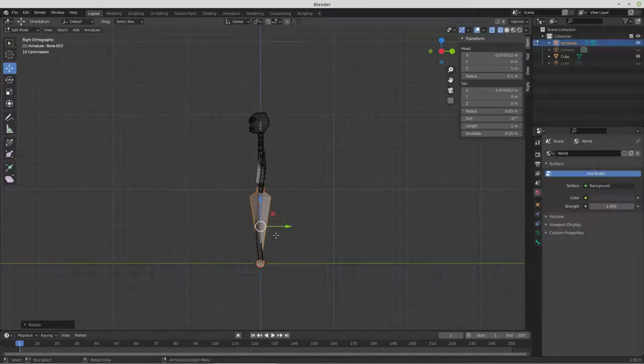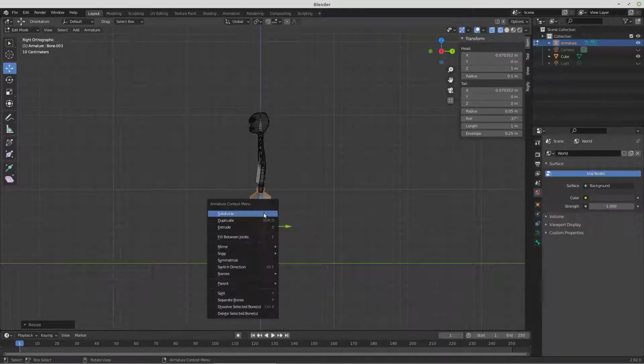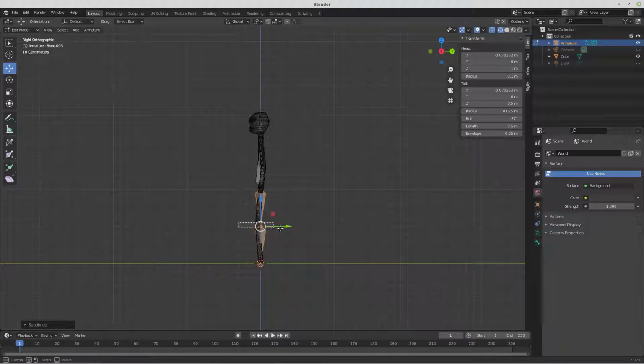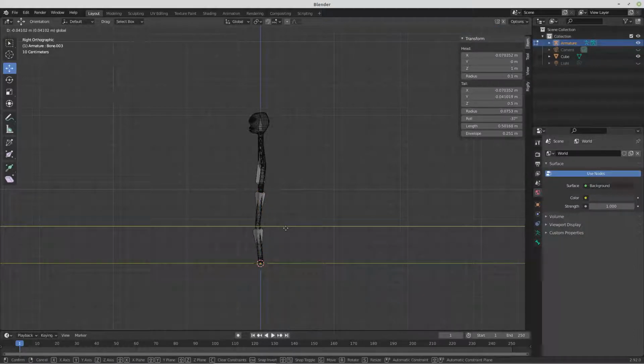So if we look at that from a side view, it looks good. We can subdivide those, box select the middle, and just push them out into the knees.